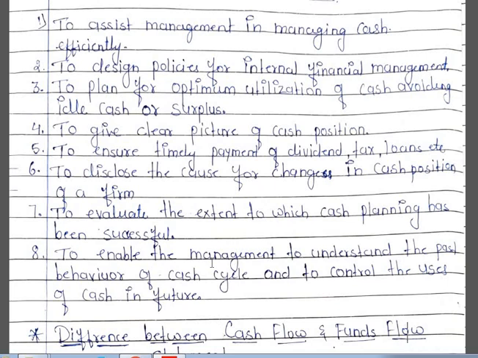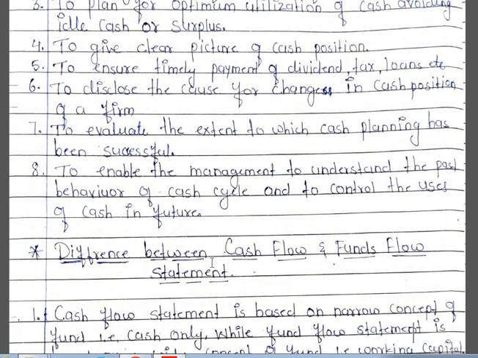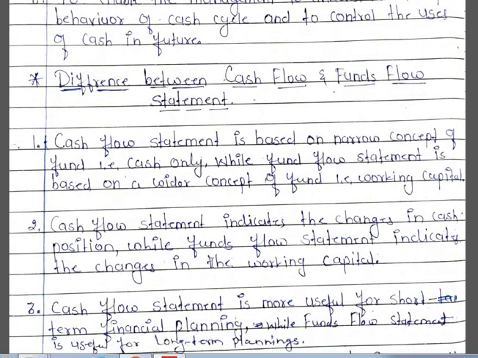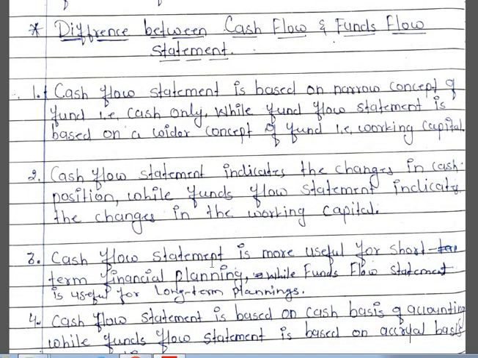So this gives information about what the cash cycle was in the past, and with the help of that past information we can control the uses of cash in the future. Okay, I hope you understood the objectives of cash flow statement. Next, we are going to discuss the differences between cash flow and funds flow statement.